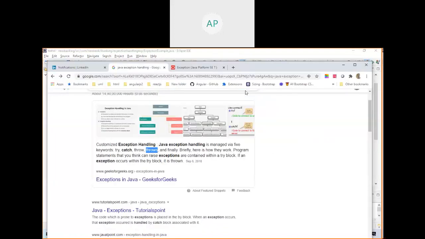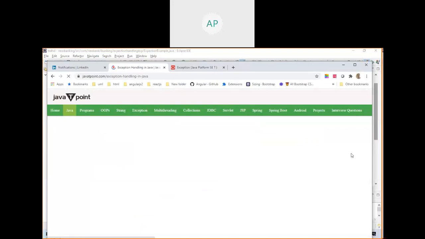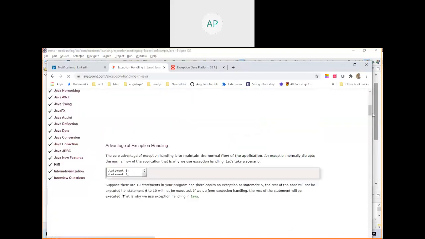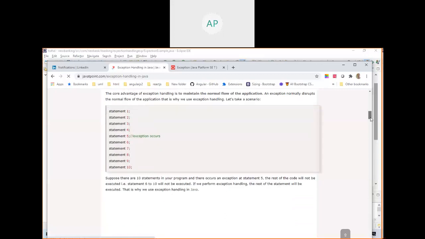Just have it. As of now, try to understand all these five. I will explain more about this one when I teach you file handling and JDBC. At that time, I will explain all these things. As of now, I have given a high level idea. So now we covered all five: try, catch, finally, throw, throws.